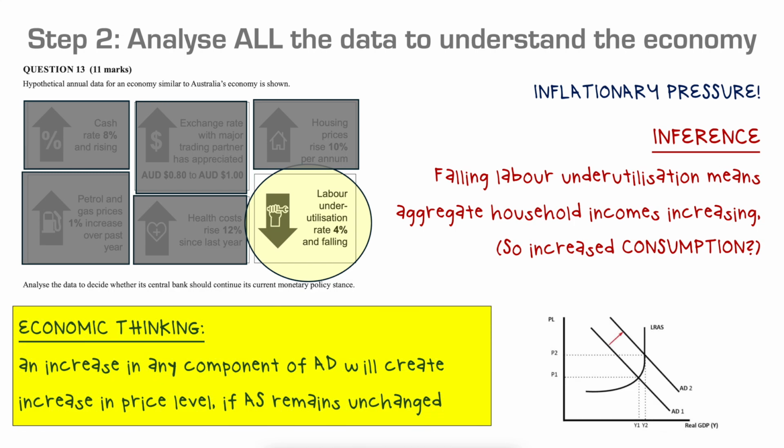An increase in any component of aggregate demand will create an increase in the price level if aggregate supply remains unchanged. So here we see that this low labour underutilisation rate and falling is potentially leading to greater consumption, which would then show up as a component of aggregate demand, leading to some of the price level increases that we're seeing in the economy. So we have now three sources that are all suggesting that the economy is really in an expansionary phase, and more so that we are seeing some price pressure appear in the economy.